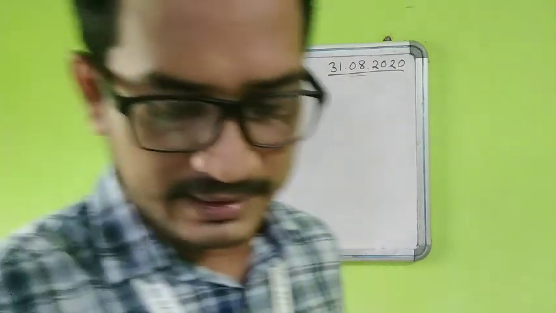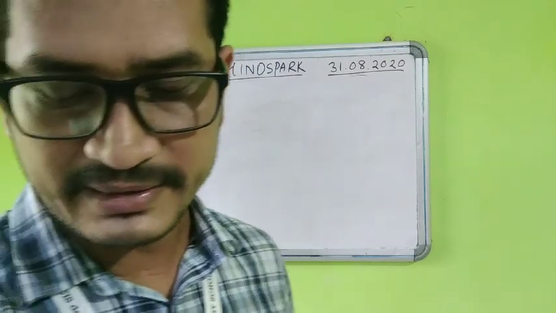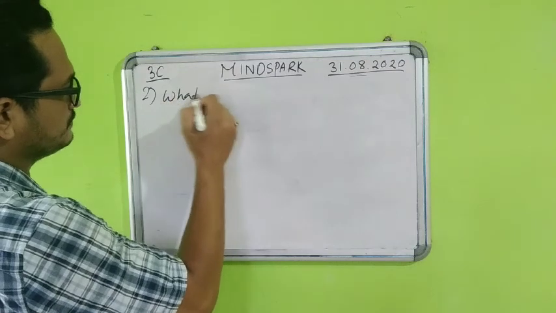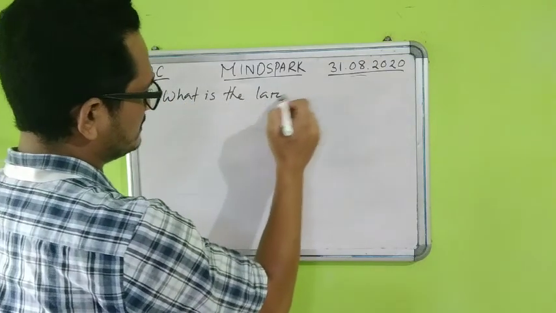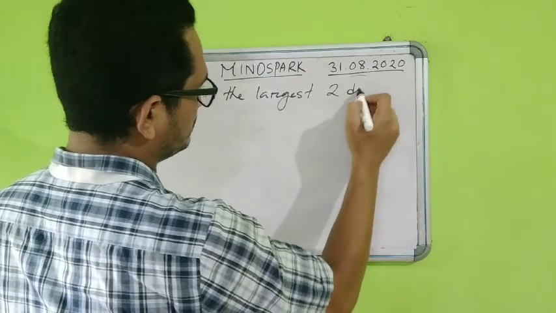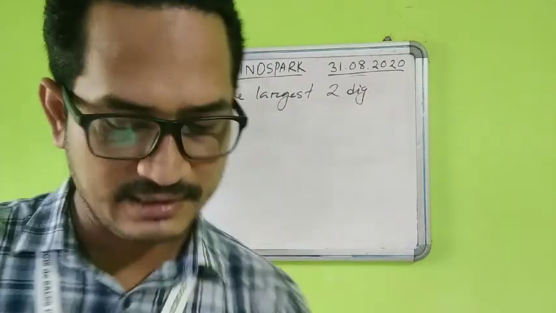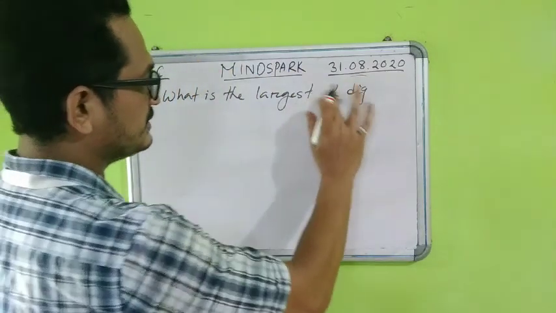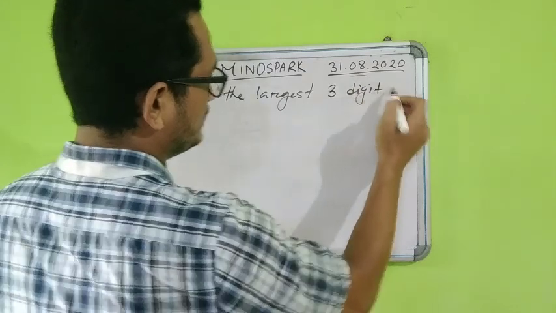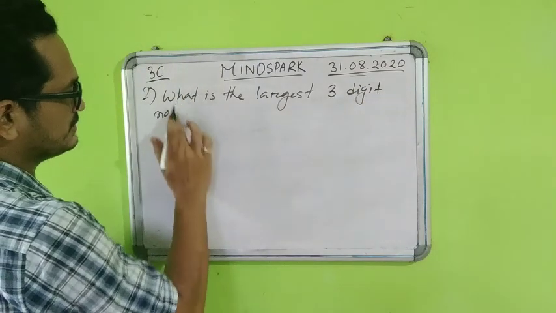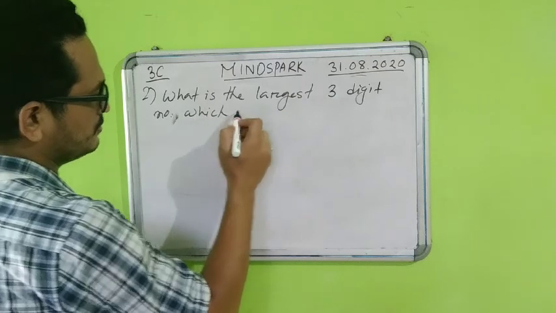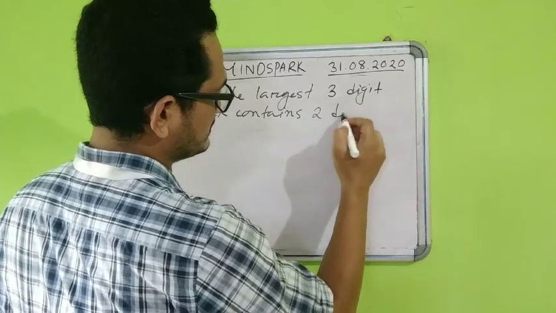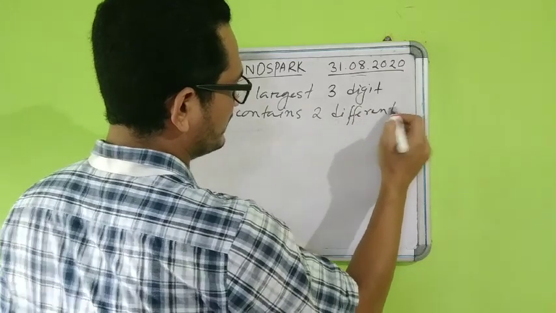The next question is: what is the largest 2-digit number that contains 2 different digits? So I will write it down. Number 2. What is the largest 2-digit number? Sorry, not 2-digit number, it is 3-digit number. What is the largest 3-digit number which contains 2 different digits?